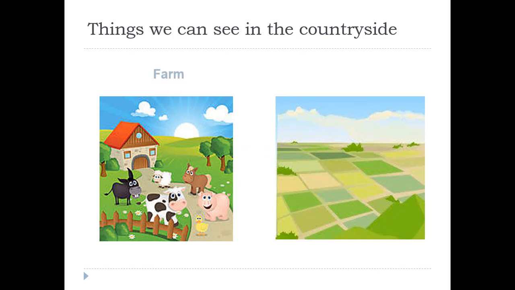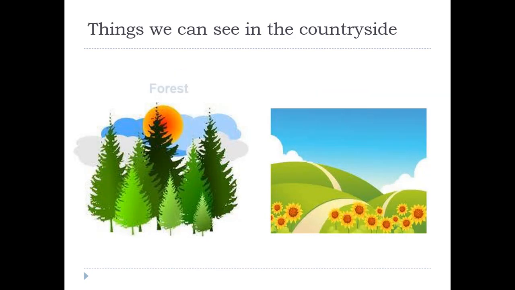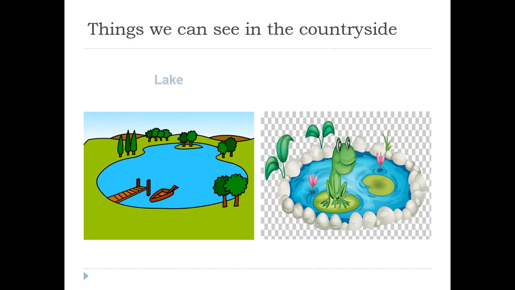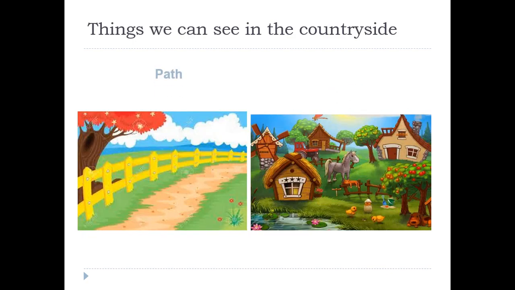You can see farm, and then fields. What else? There is a forest, hills, and then mountain, river, lake, pond. What else? Path, village, that's right.